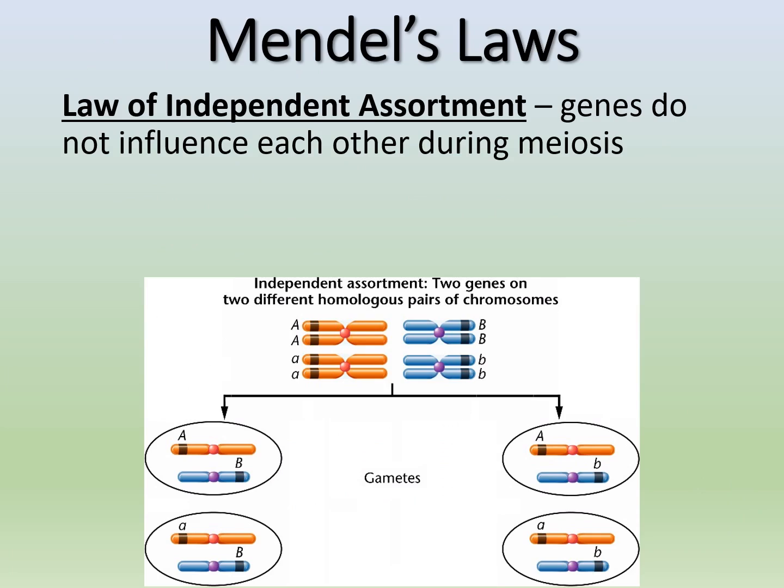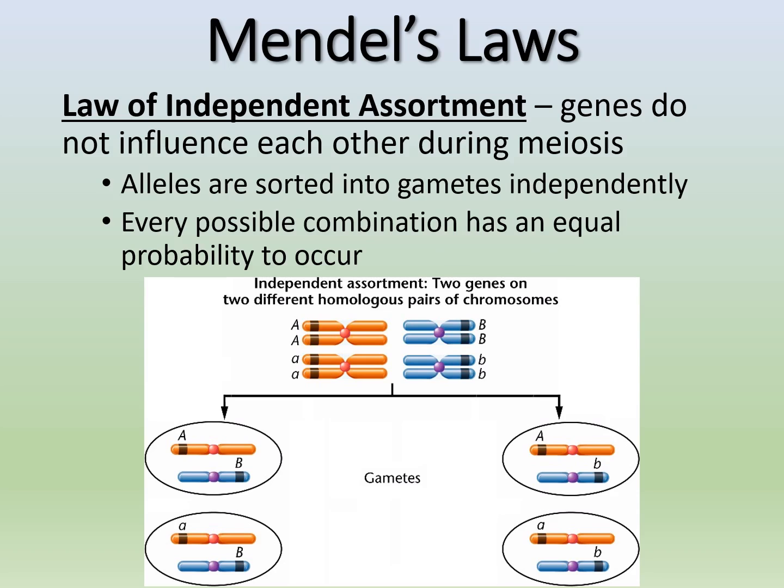And then we've already talked about the law of independent assortment. So genes do not influence each other during meiosis, okay? That means that alleles are sorted independently of each other. So if you've got a gene A here and a gene B, they're going to independently assort into those gametes. Every possible combination could occur, and there's an equal probability that you will get the different combinations, right?